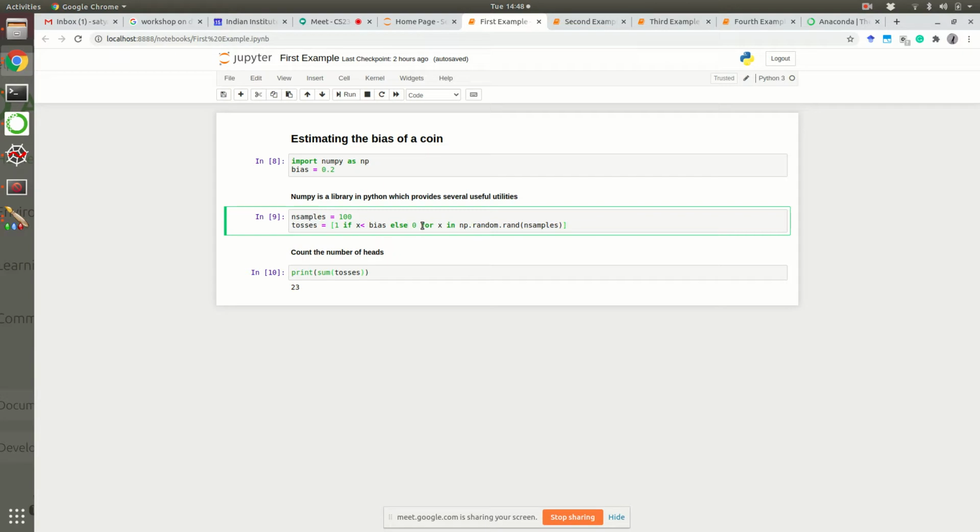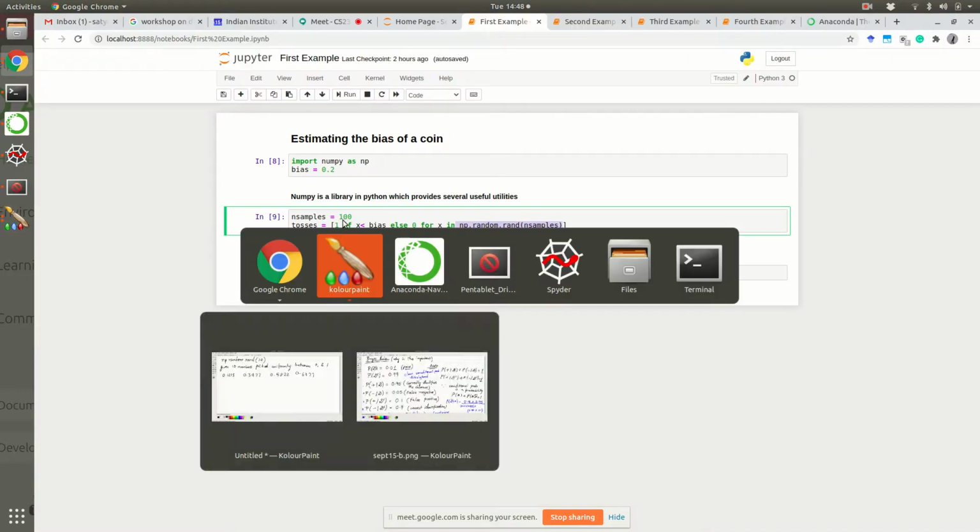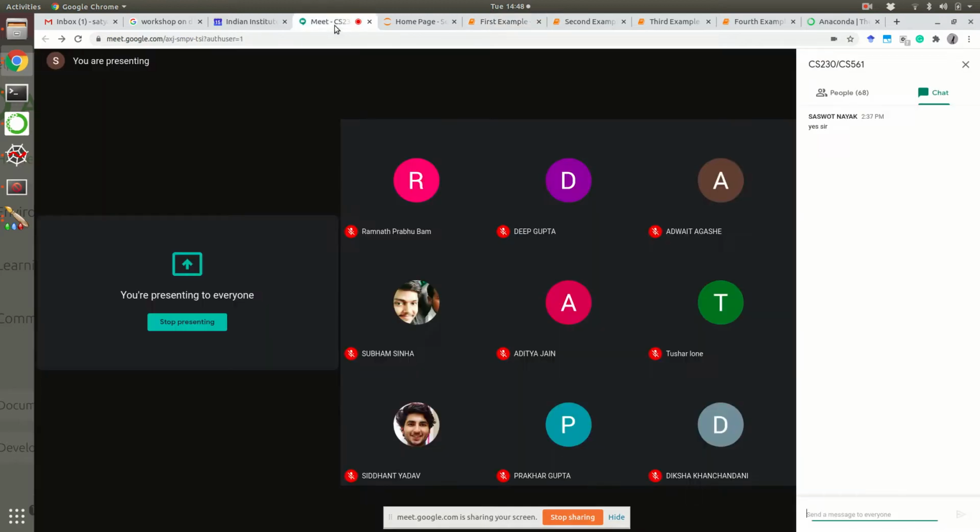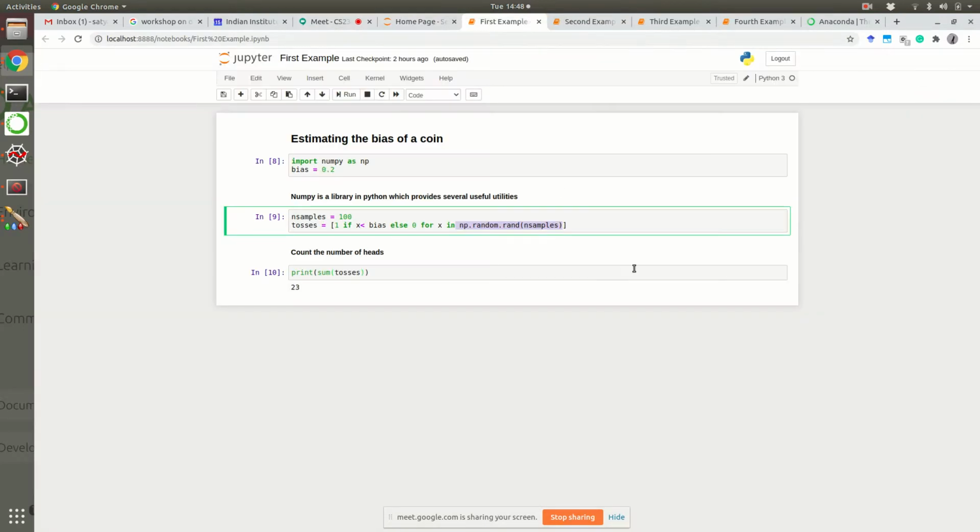Here there are 100 such numbers picked between 0 and 1. These are the 100 numbers that I am picking. So instead of 10, I have given n_samples equal to 100. Let's just wait, somebody has a question, it looks like. No? All right. So instead of 10 samples, I have 100 samples.